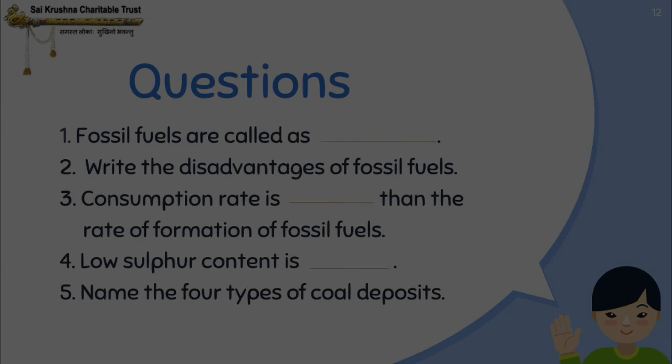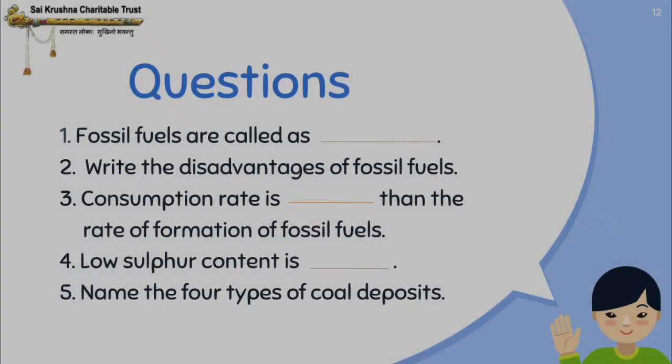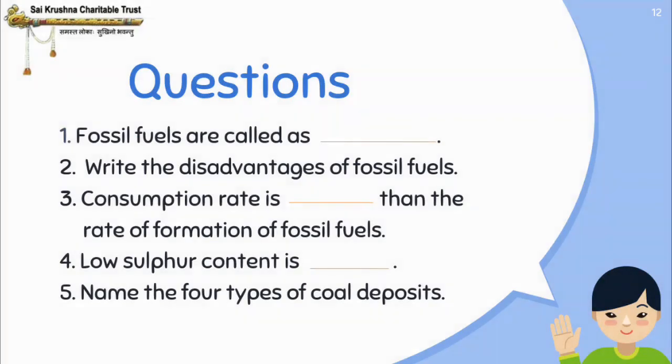Fossil fuels are called dash. Second question, write the disadvantages of fossil fuels. Third question, consumption rate is dash than the rate of formation of fossil fuels. Fourth question, low sulfur content is dash. And last, fifth question is, name the four types of coal deposits.